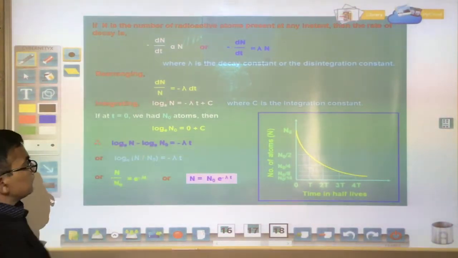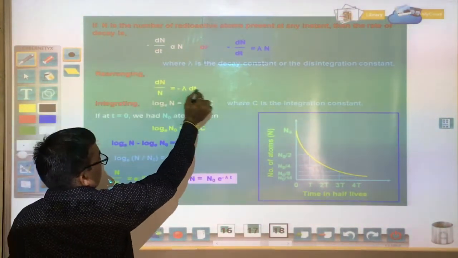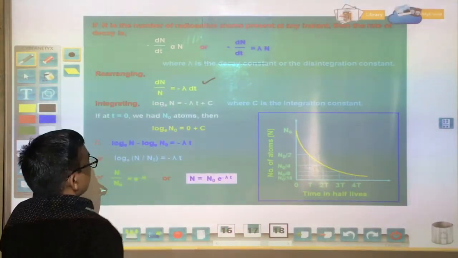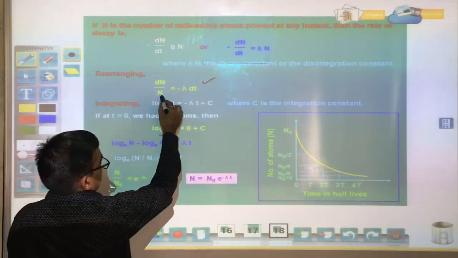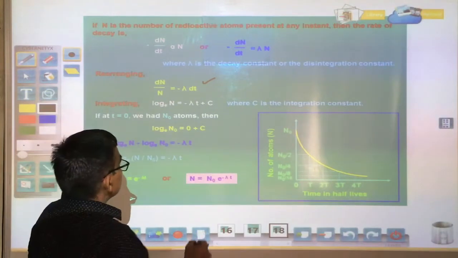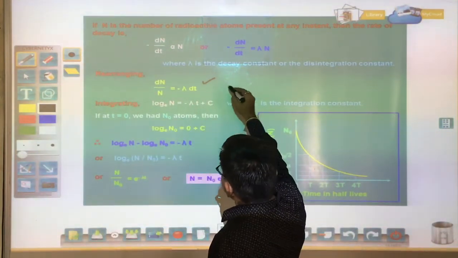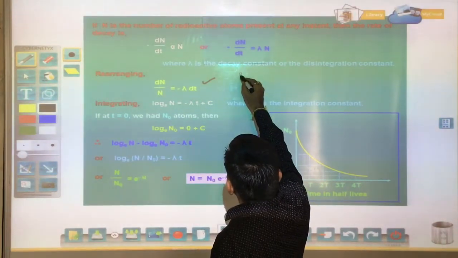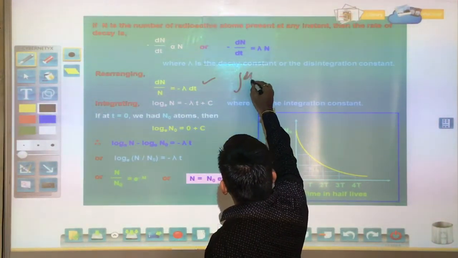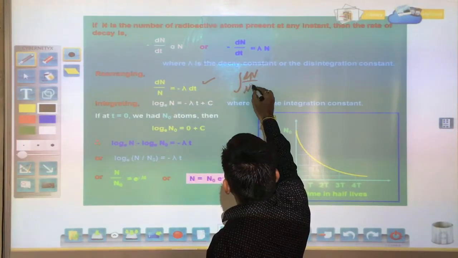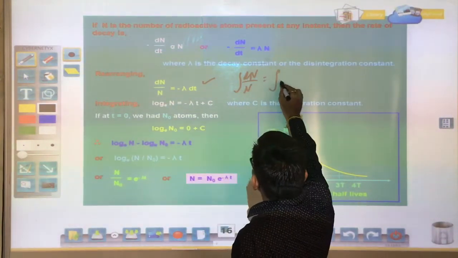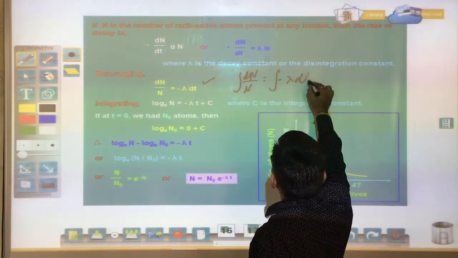Now rearranging, we get dN upon N equals minus lambda dt. Now we have to take the log. We can simplify by taking integration: integral dN upon N equals integral of minus lambda dt.